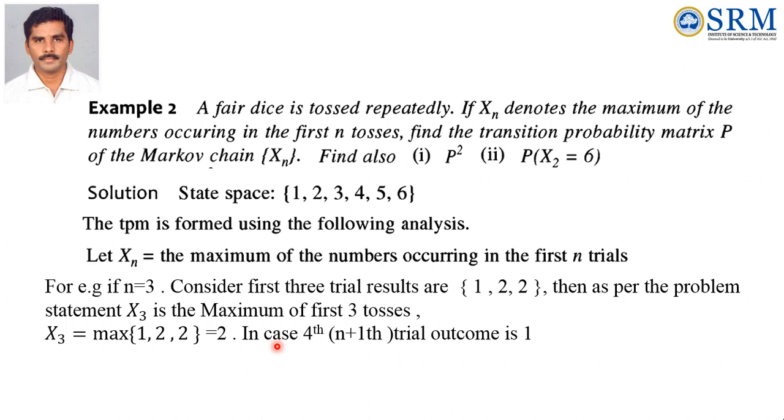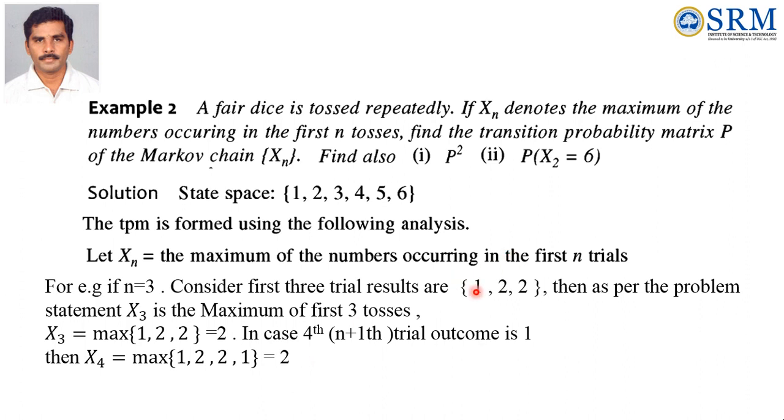Then we can move to the n plus 1th toss or trial, that means the future process. So in case the 4th trial outcome is 1, once again you can write 1, 2, 2, 1. Now what is the maximum of the number? 2. Even if you get the outcome 1, X(n+1) cannot change, because we already have the maximum number 2. Then X4 for 1, 2, 2, 1 is equal to 2.